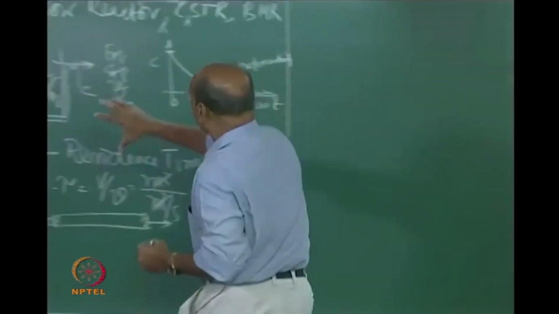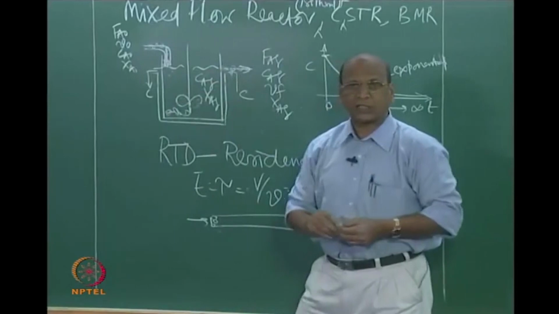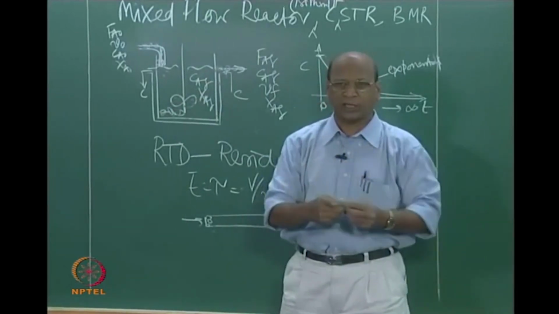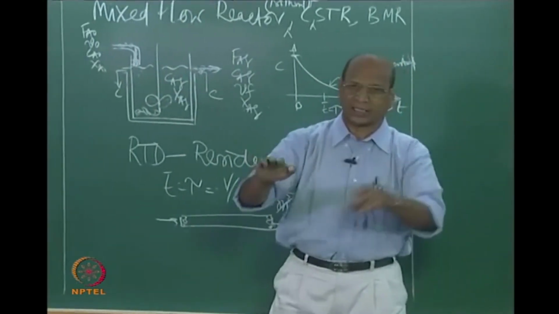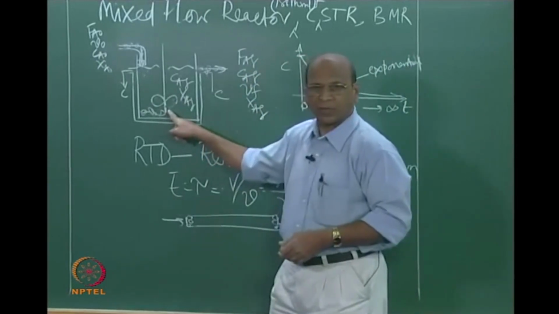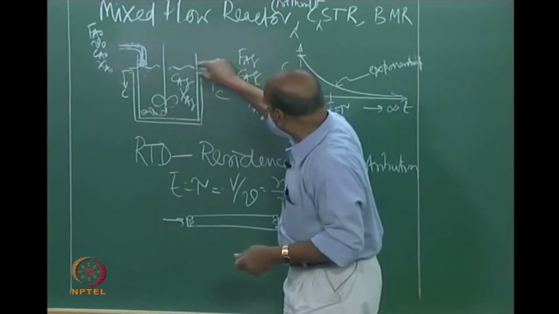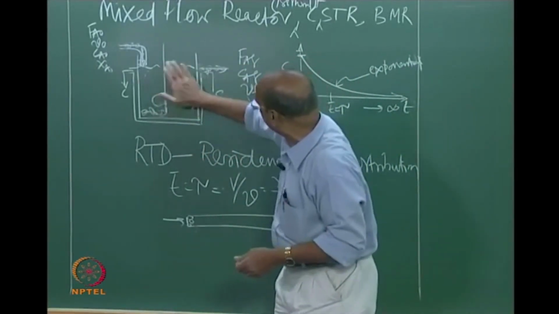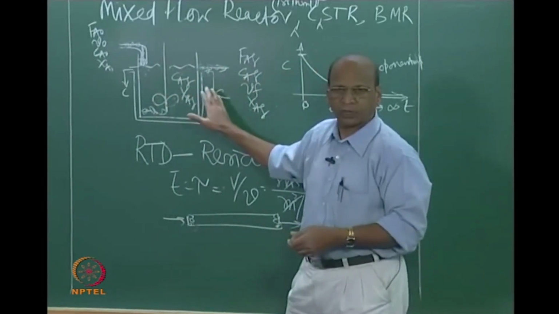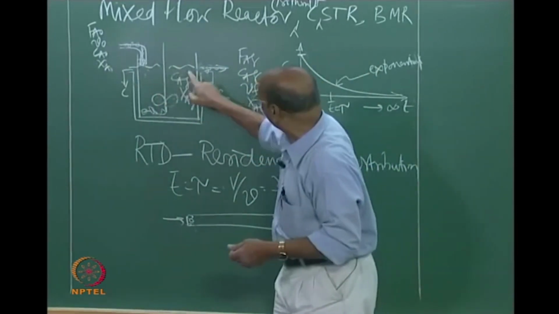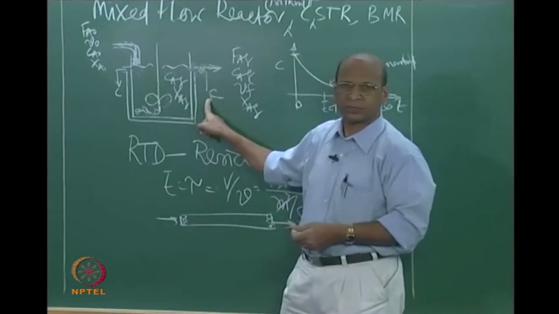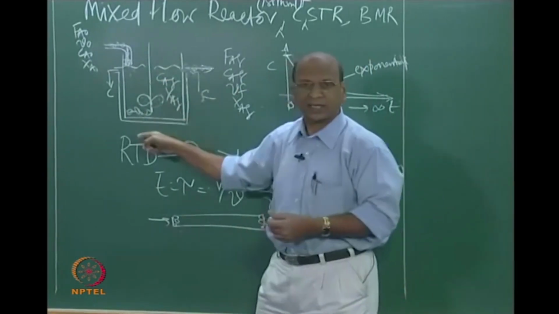The combination of all that, because of mixing, that 0 to infinite residence time distribution gives you some average concentration, and that is reflected here. Because this is a continuous reactor, whatever is coming in has to overflow and come out. Whatever is happening, you will have immediately coming out because of perfect mixing.